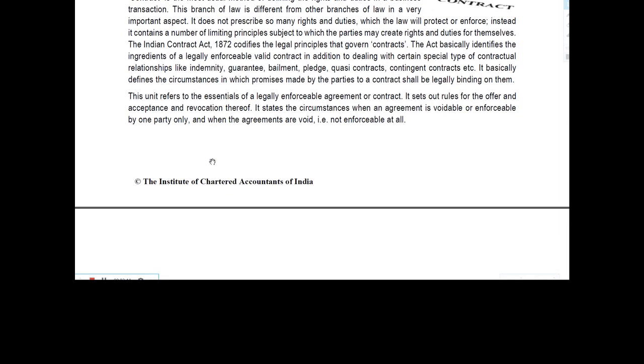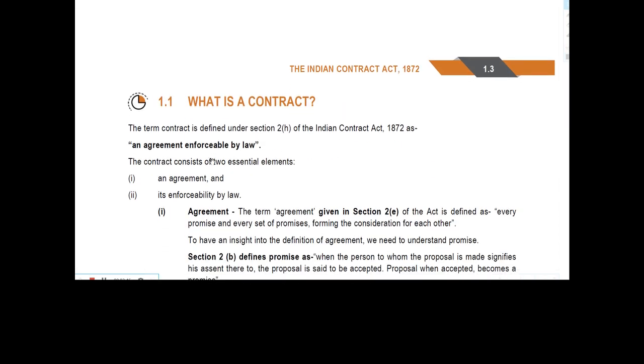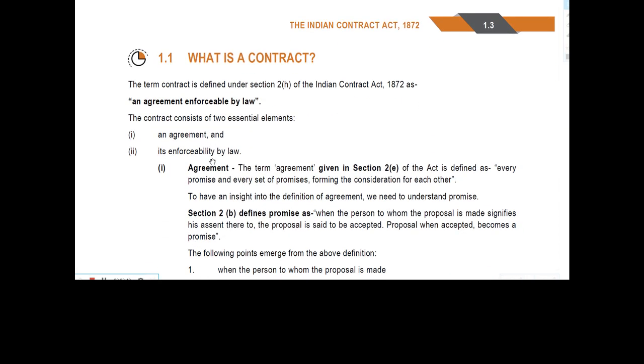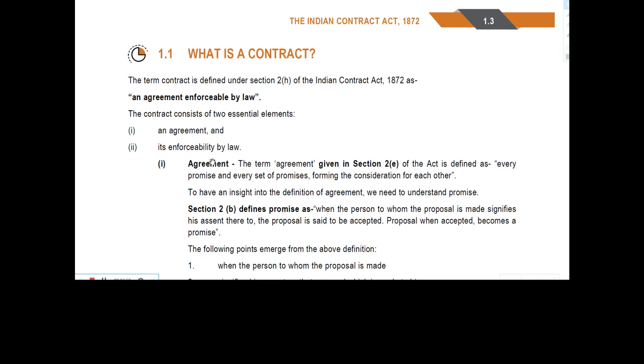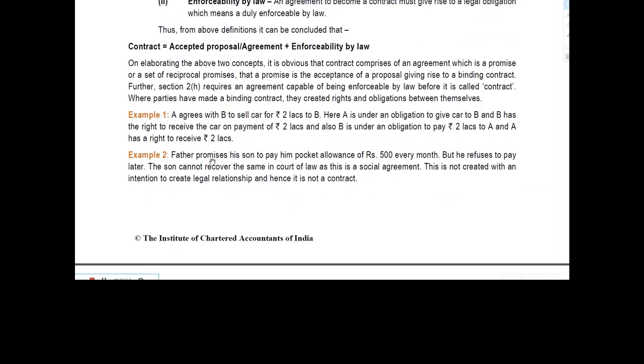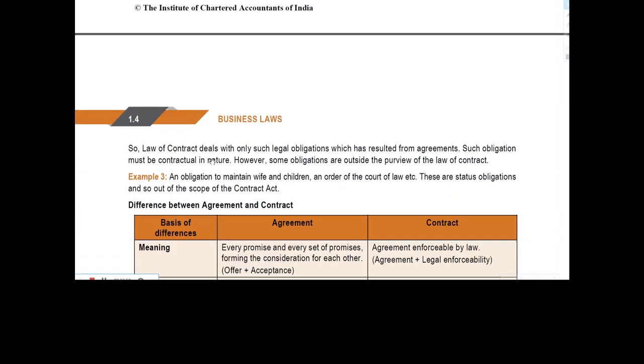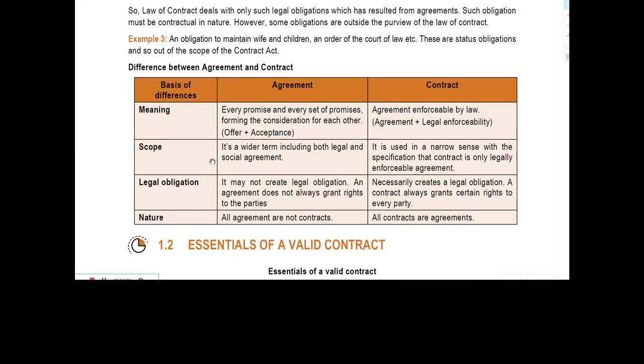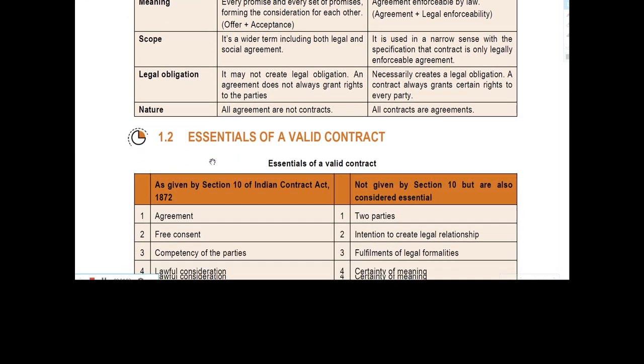We have seen this introduction, and after that we have seen what is a contract, this is the definition of the contract. And here we have seen the definition of agreement and also the definition of promise. Okay, and after that we have seen certain examples, and the difference between agreement and contract.